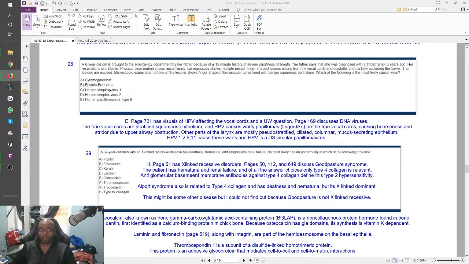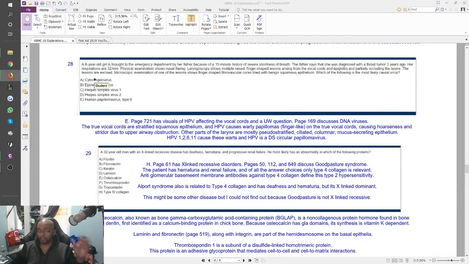CMV, Epstein-Barr virus, and herpes do not have anything to do with this. HSV1 is related to the brain. HSV2 is related to sex. Neither of them actually cause that kind of warty stuff in your vocal cords, right? Epstein-Barr is related to kissing and a lot of lymphadenopathy. Cytomegalovirus is the cyte and the megalo, right? Everything. You have to remember what those words stand for.